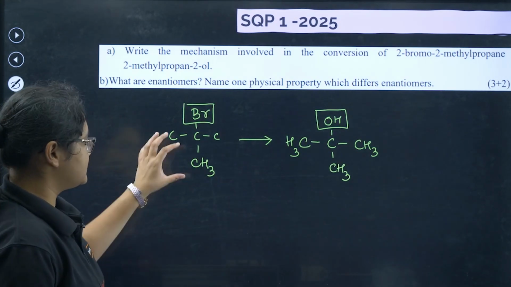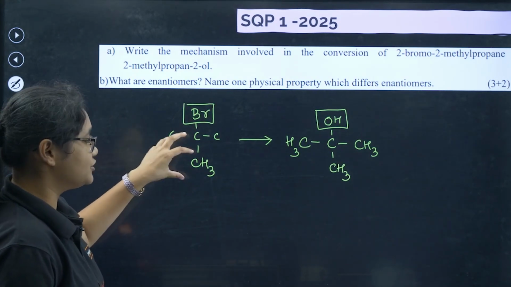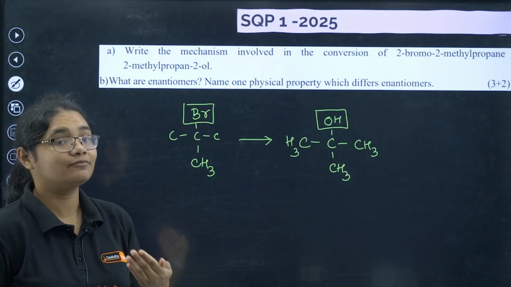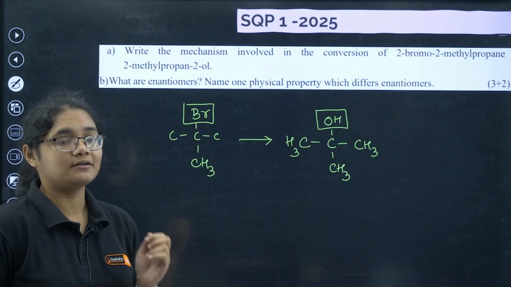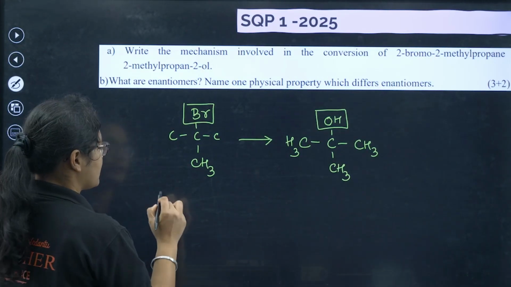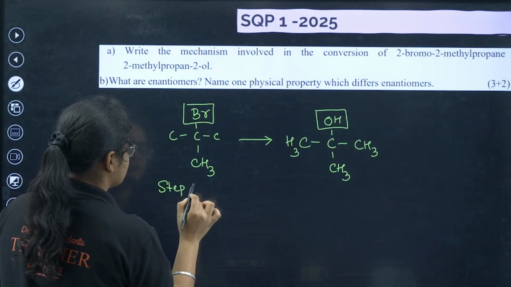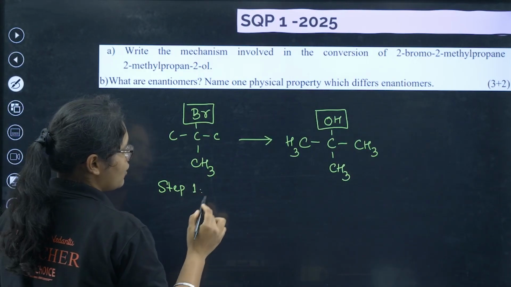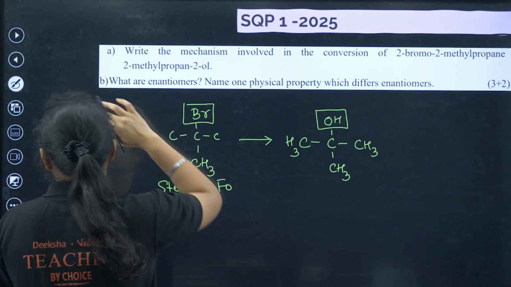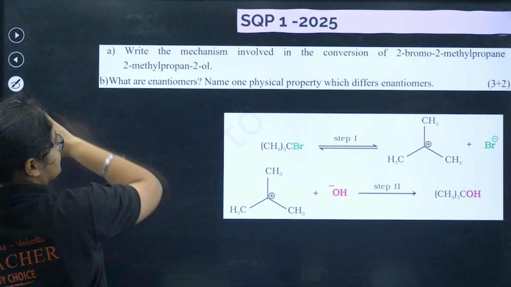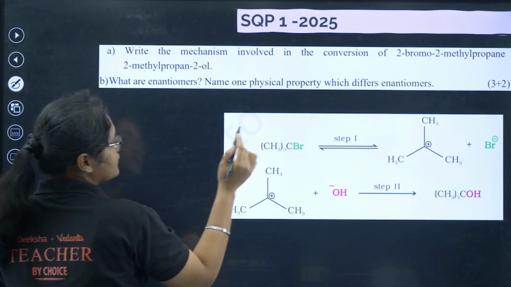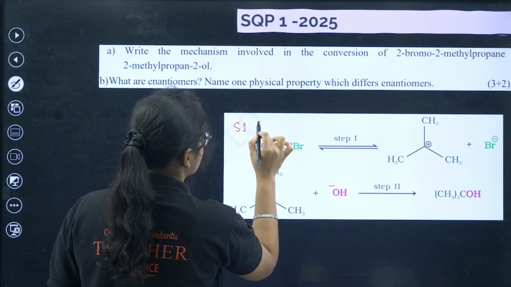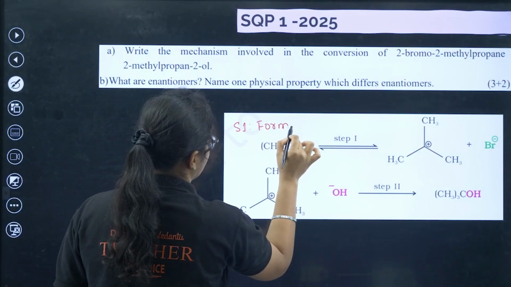Now since this is a tertiary group, you can see it follows SN1 mechanism, and SN1 mechanism has 2 steps. So what is the step 1 here? Step 1 is the loss of bromine or formation of carbocation. So I'll just show you how you can write down. So you can see here, this one is step 1, which is formation of carbocation.